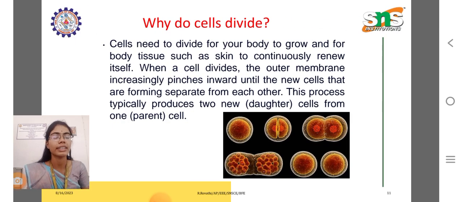Why do cells divide? We basically know about the cell division process. Why are the cells divided? Cells need to divide for your body to grow and for body tissues such as skin to continuously renew itself. When a cell divides, the outer membrane increasingly pinches inward until the new cells that are forming separate from each other. This process typically produces two new daughter cells from one parent cell.